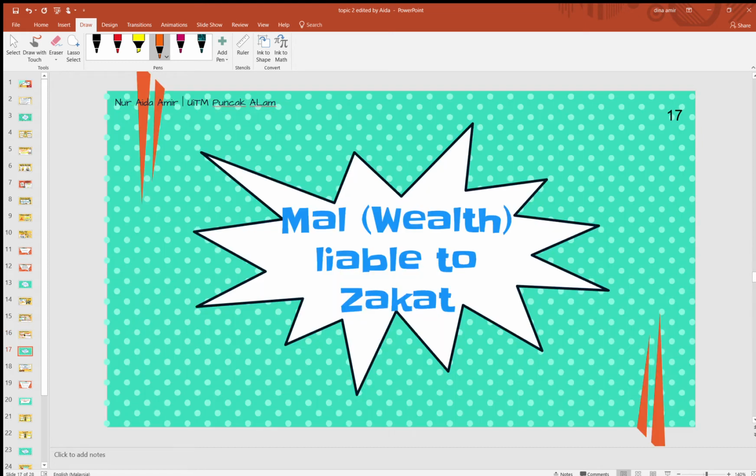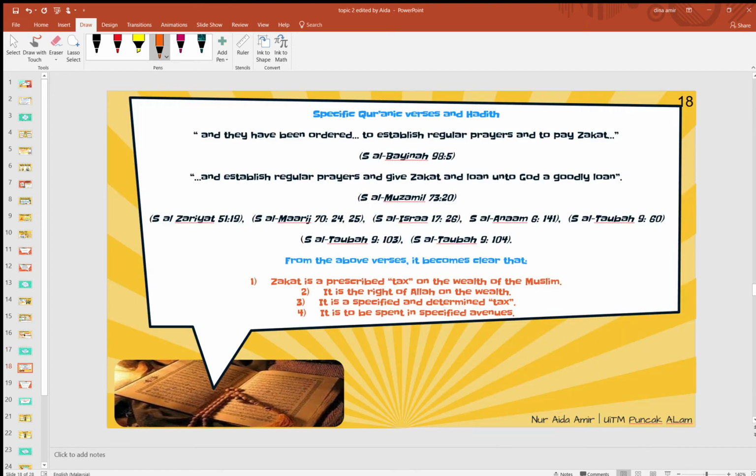Okay, next is mal, wealth liable to zakat. Okay, what type of wealth? Sebelum ni saya bincang-bincang, kita cakap pasal wealth. Wealth yang paling penting, wealth yang dikenakan zakat adalah a growing wealth. It is a surplus on the wealth. So, there are some certain things that you need to know about wealth on this subtopic that is liable to zakat. Okay, let's see what it is.